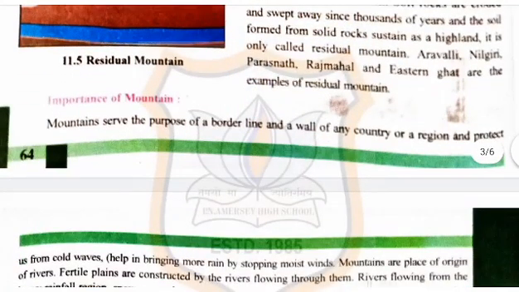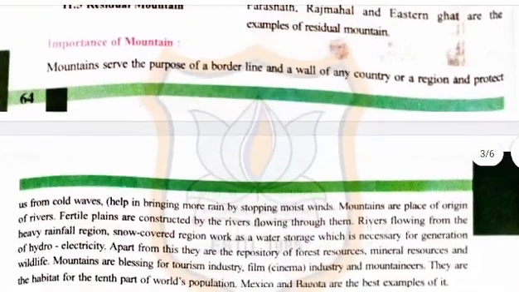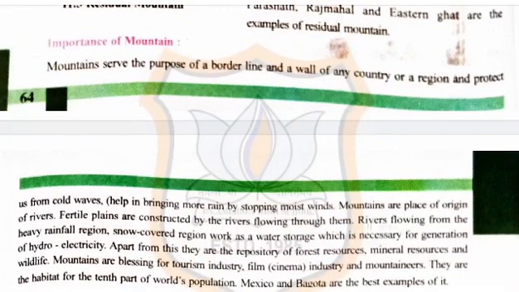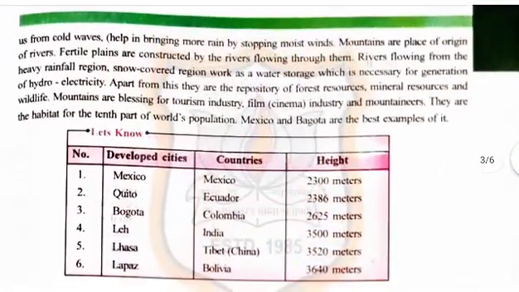Now the next topic is about importance of mountain. Mountain serves the purpose of a border line and a wall of any country or region and protects us from cold waves, helps in bringing more rain by stopping moist winds. Mountains are the place of origin of rivers. Fertile plains are constructed by the rivers flowing through them.